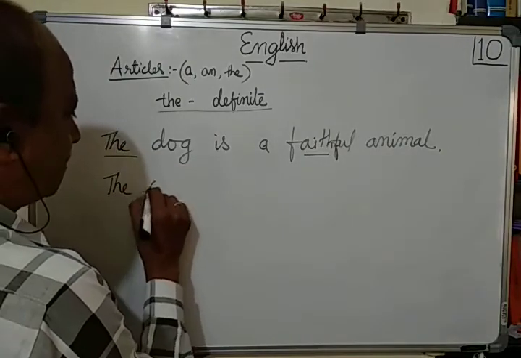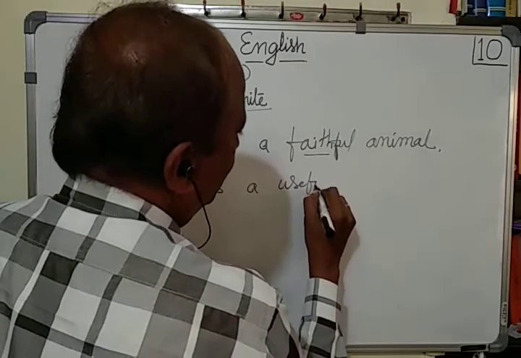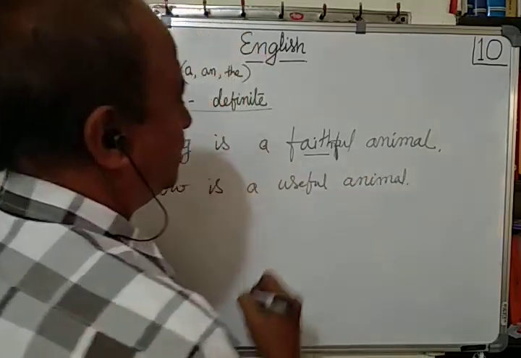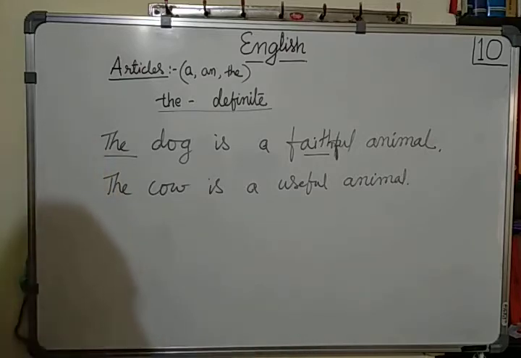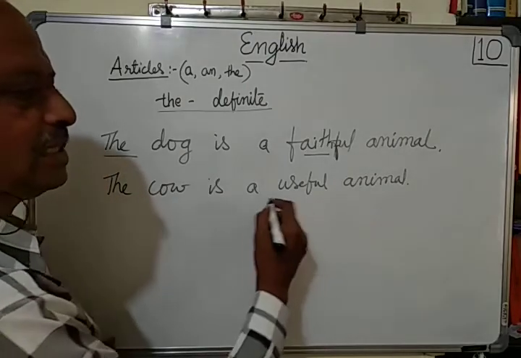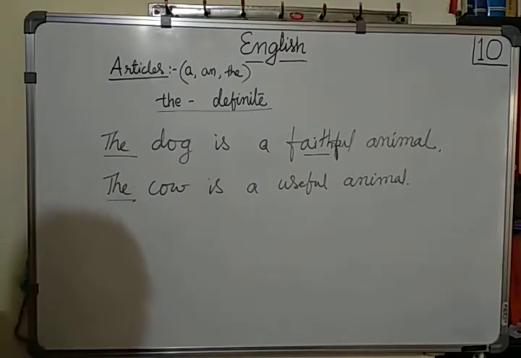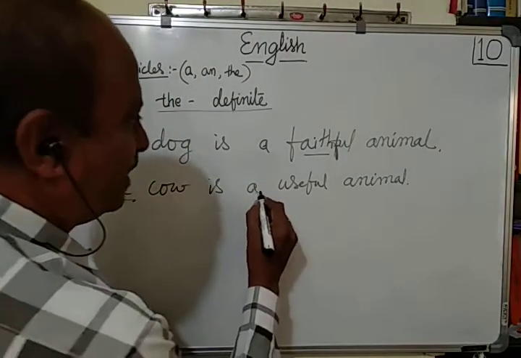The cow. The cow is a useful animal. Why is it useful? It gives milk, it gives dung, it is used to till the land for agriculture. That way, there are so many uses of the cow. So the cow can be called all the cows, isn't it? So the cow is a useful animal.